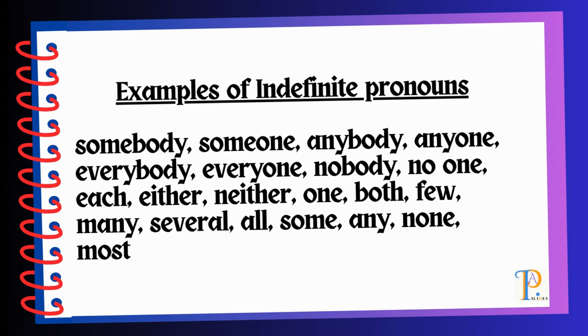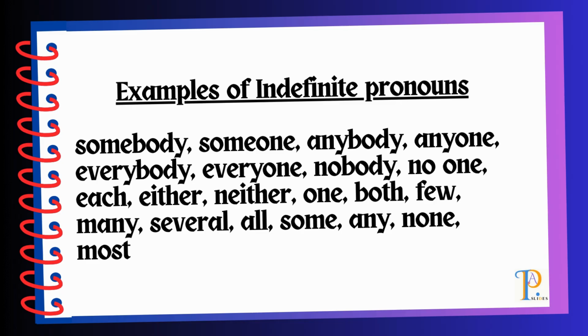Now, some examples of indefinite pronouns include somebody, someone, anybody, anyone, everybody, everyone, nobody, no one, each, either, neither, one, both, few, many, several, all, some, any, none, most.